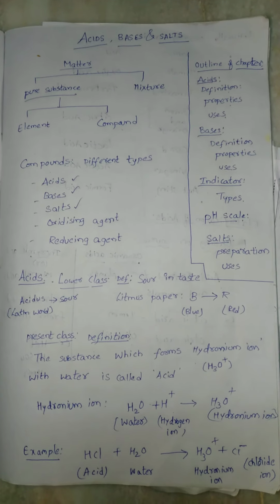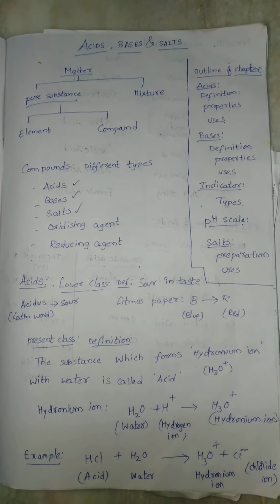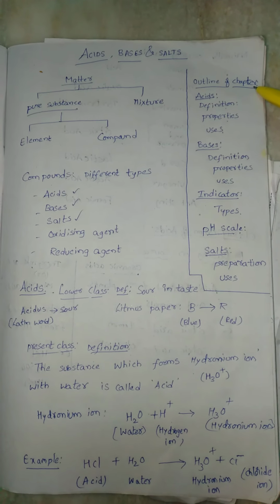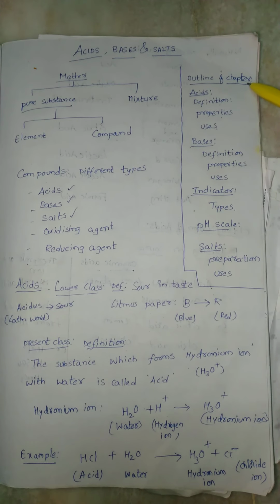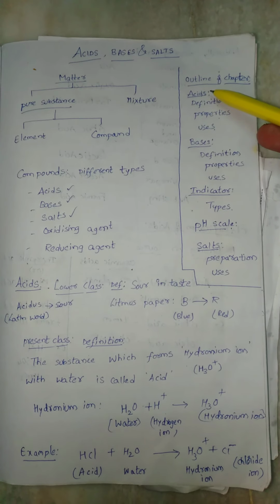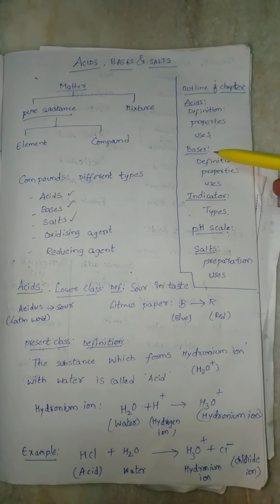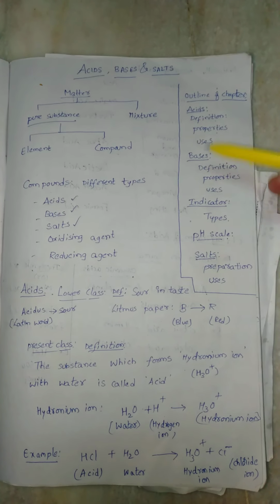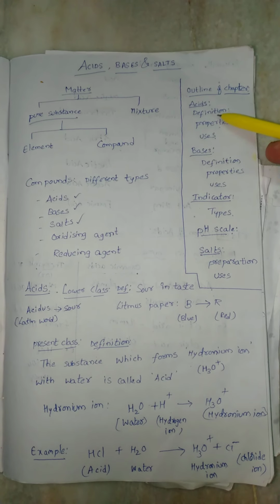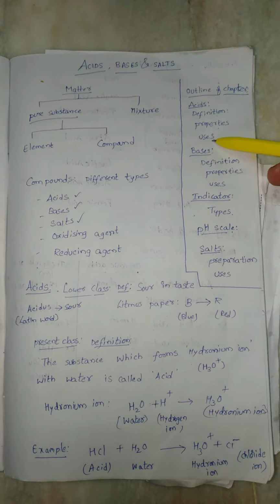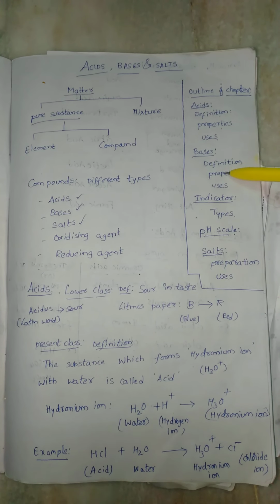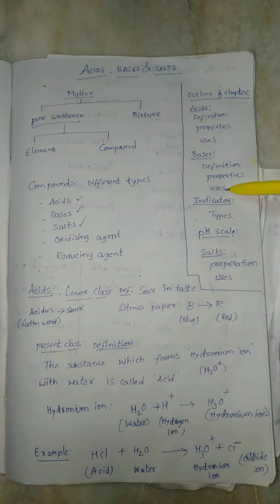Okay. Before proceeding into the chapter, let's see what we are going to discuss in this chapter. The outline of the chapter. The main thing in this is we discuss acids, bases, as well as indicators, pH scale, and salts. In acids, we discuss the definition, properties, and uses of acids. Similarly in bases also, we discuss the definition, properties, and uses of bases.